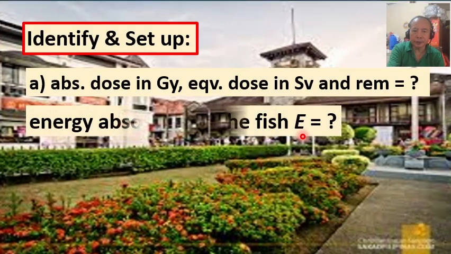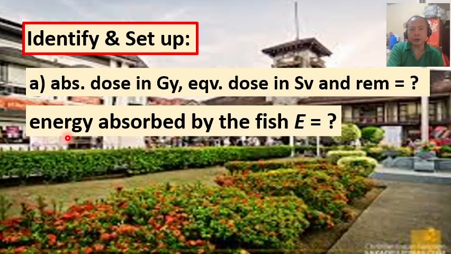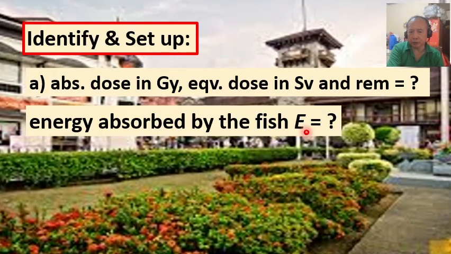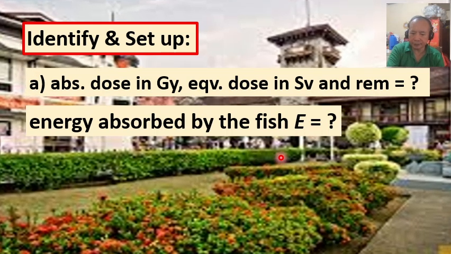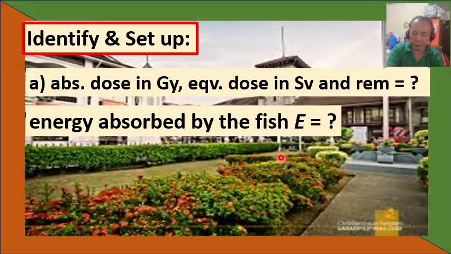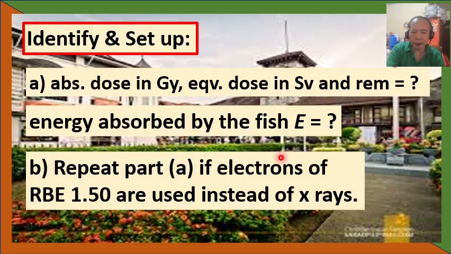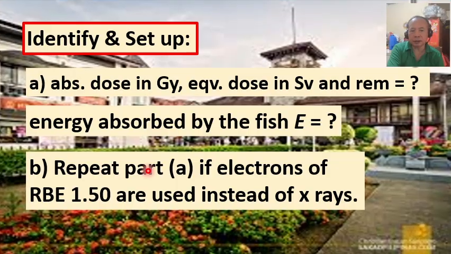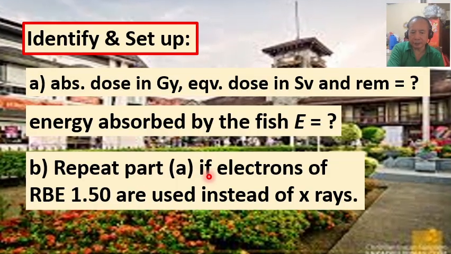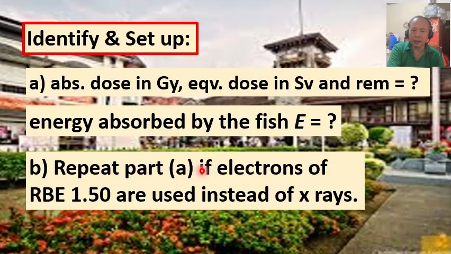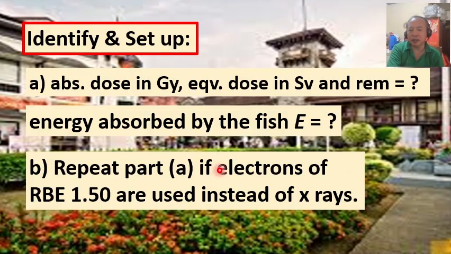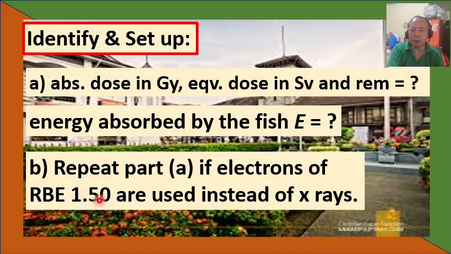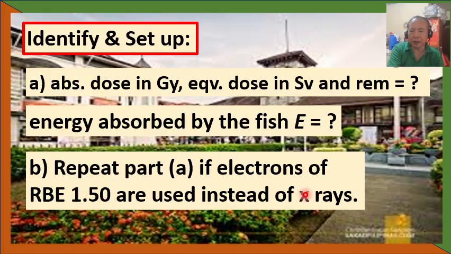Likewise, we are also required to compute the energy that is absorbed by the fish, denoted here by capital E. And in part B, we simply repeat part A, but this time the source of the radiation are the electrons with RBE of 1.50 instead of X-rays.